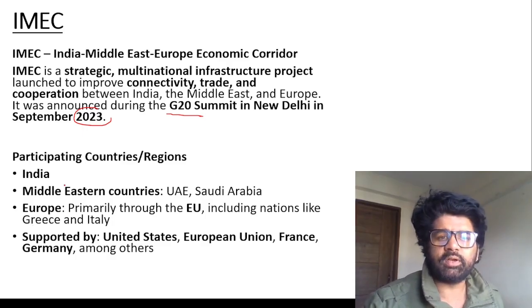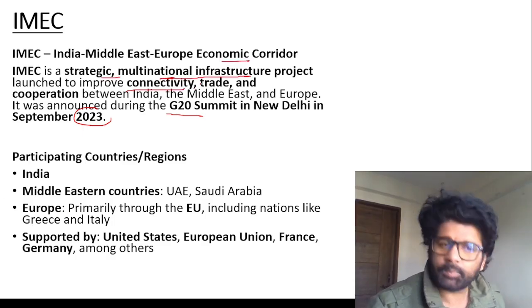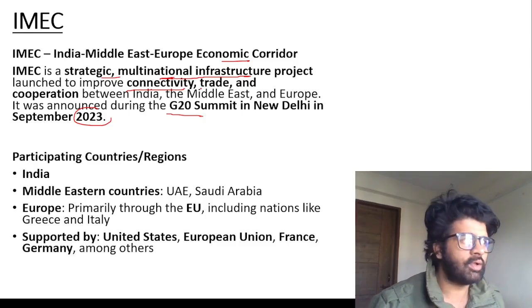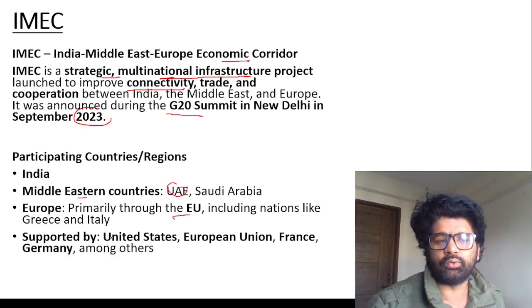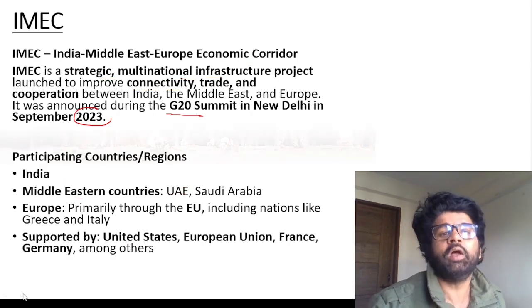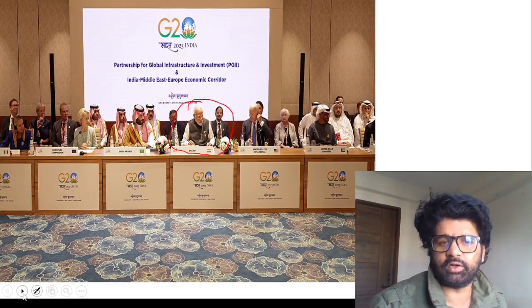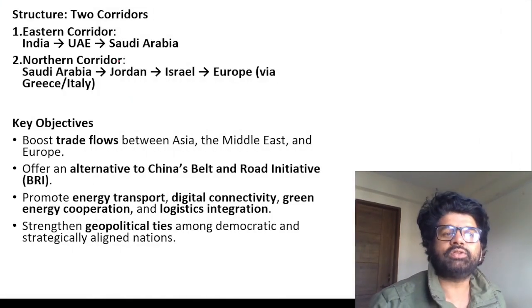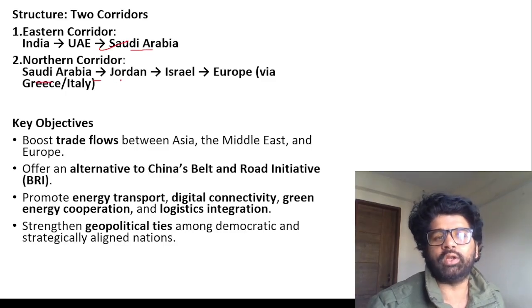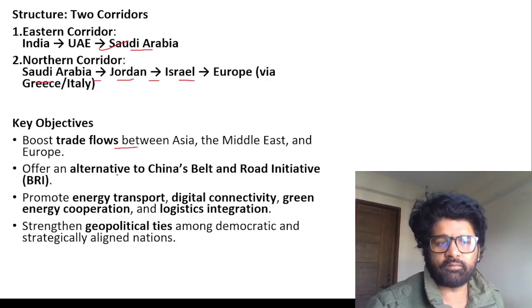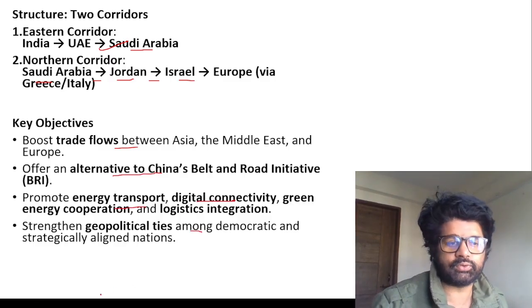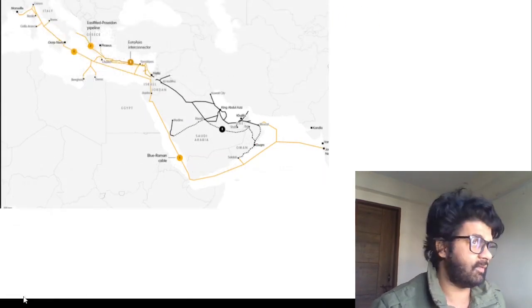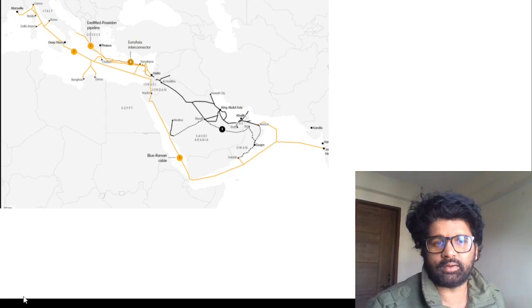So what we were discussing, India, Middle East, European Economic Corridor, a strategic multinational infrastructure project. Please remember, this is not a military alliance. We are not thinking about underground military bases and all. Participating countries are India, Middle Eastern countries, Europe, primarily through the EU, and supported by other big countries. We are trying to bypass China's Belt and Road Initiative, so obviously China will not be a part of it. Eastern Corridor: India, UAE, Saudi Arabia. Northern Corridor: Saudi Arabia, Jordan, Israel, Europe. Boost trade flows, alternative to China's BRI. Energy transfer, digital connectivity. No way you're saying military related terms, so keep it in mind. Maybe informally it is military, we don't know, but formally we are not saying that.